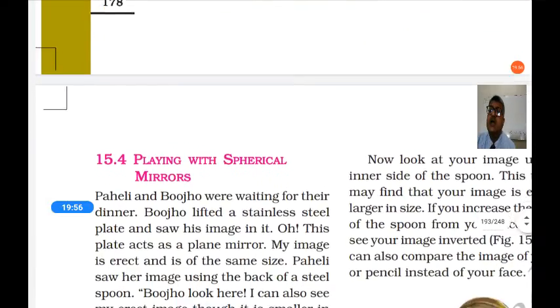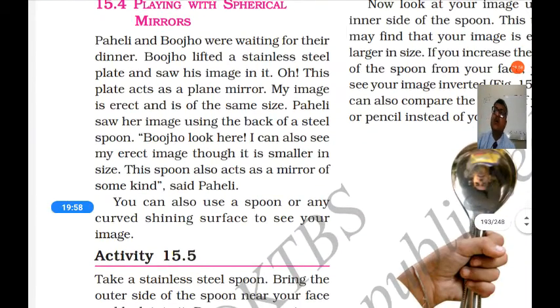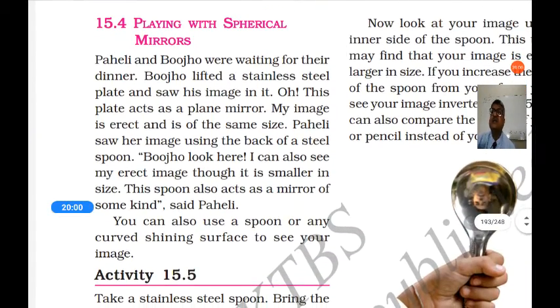Now we see what the properties of spherical mirrors are. Let us see what Paheli and Bujo are doing here. Paheli and Bujo were waiting for their dinner. You are also waiting for your dinner, holding a spoon and plate in your hand when you are very hungry.